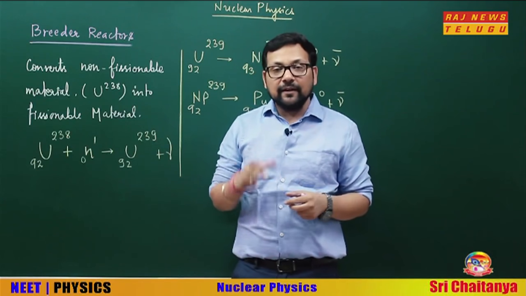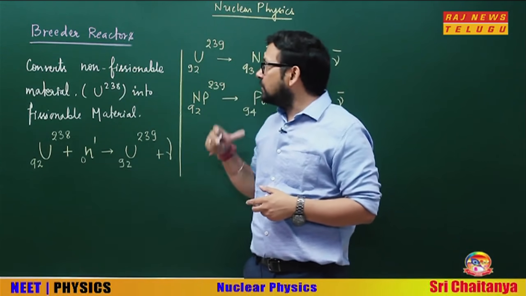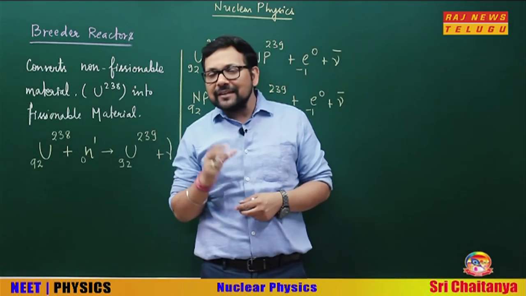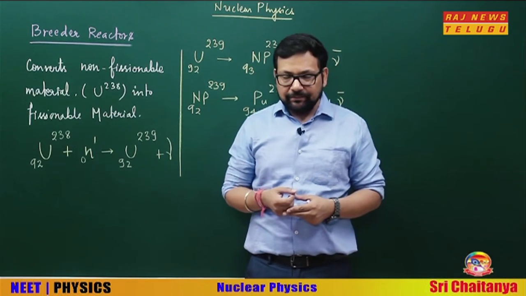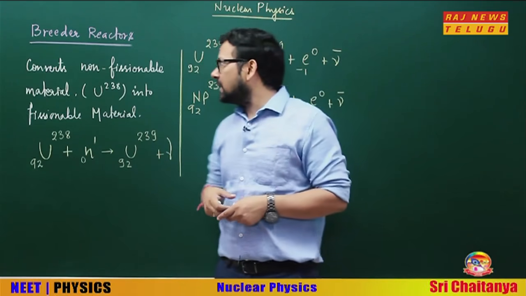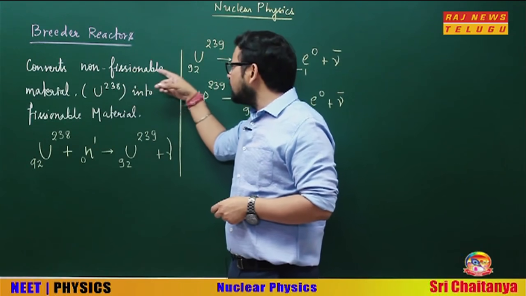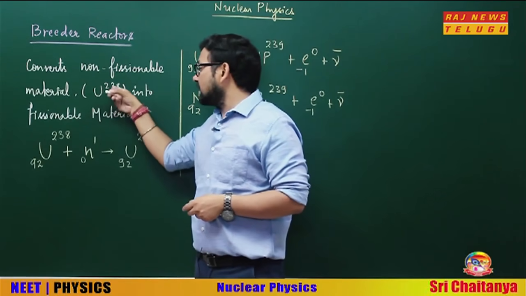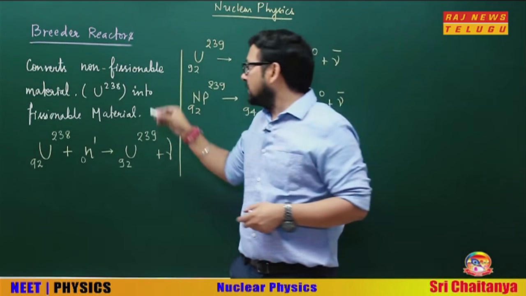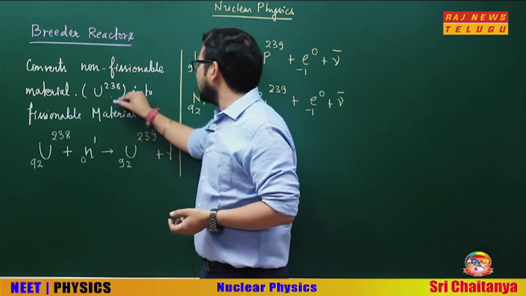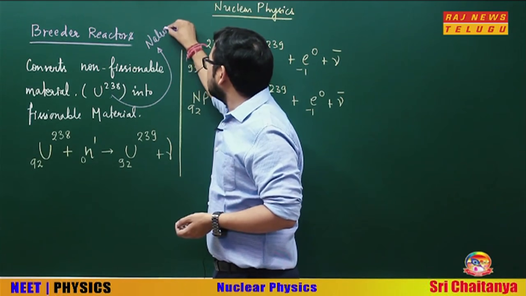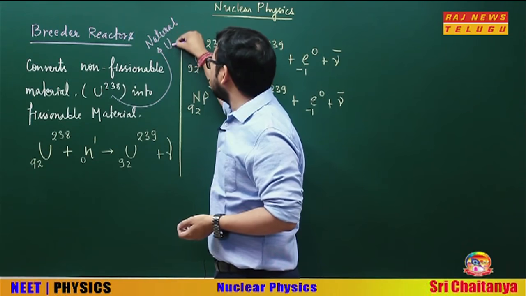So students, here we are with a new reactor, the breeder reactor, a very interesting one. First we will see the introduction, then we will see what actually is happening here. It converts non-fissionable material U-238, let me tell you, this is called natural uranium. Let me write this for you, students, natural uranium.